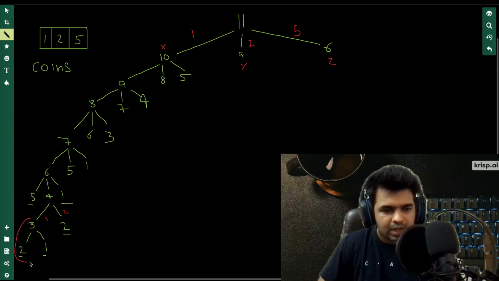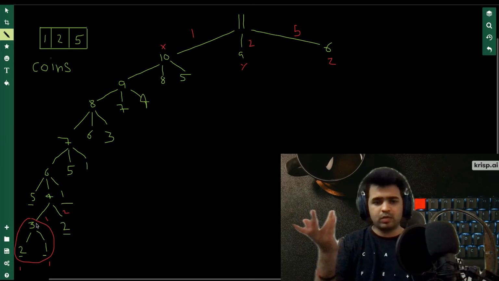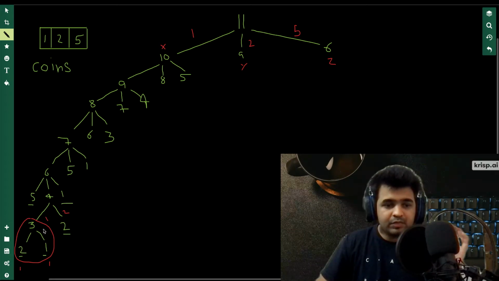From this equation, I'll know the minimum number of ways to reach 3. I can reach 2 using one coin, that is the 2 rupee coin. I can reach 1 using one coin, that is the 1 rupee coin. Now to reach 3, I just need one more coin. So either use 2 or 1. You just need one more coin to reach 3. So we did that for 3.